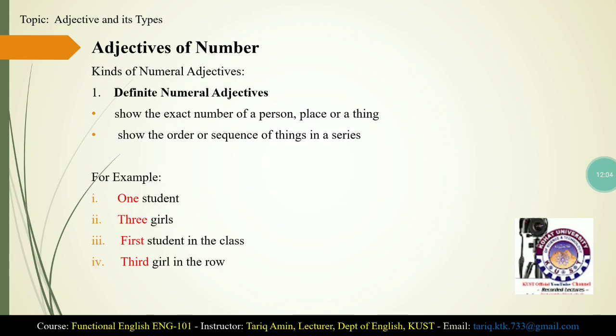Now there are some types of numeral adjectives. The first type is definite numeral adjectives. Definite numeral adjectives show the exact number of a person, place or thing, and they also show the order or sequence of things in a series. For example, one student, three girls, first student in the class, third girl in the row. So these show the exact number of a person, place or thing, and also the order or sequence of things in a series.